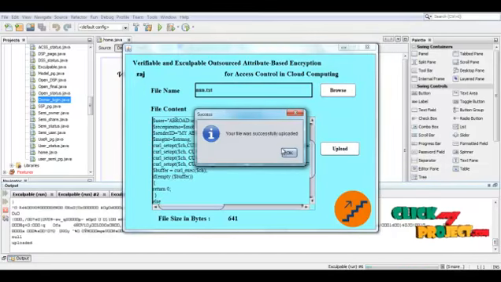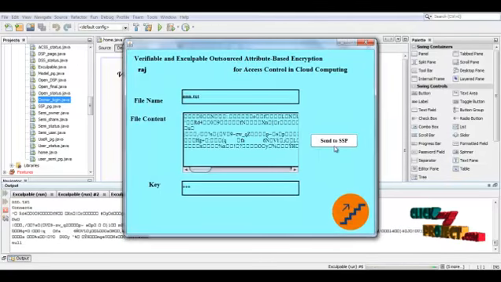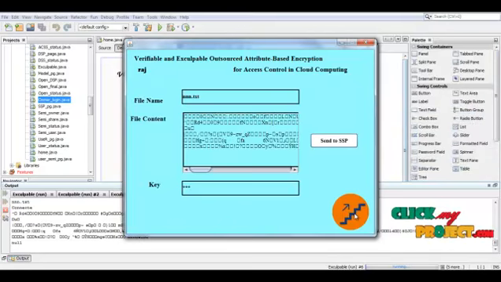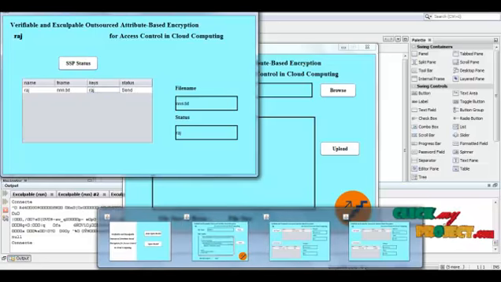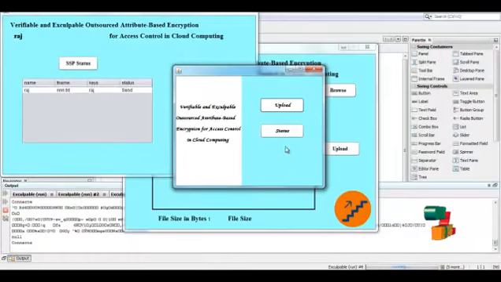So it was encrypted. So here we have to send it to the SSP. So in the semi-open model we sent the file and the key separately to different servers. So here I am sending to the SSP alone. So if we check the status, it will be in the send process. So this is the process which we see here. Status.